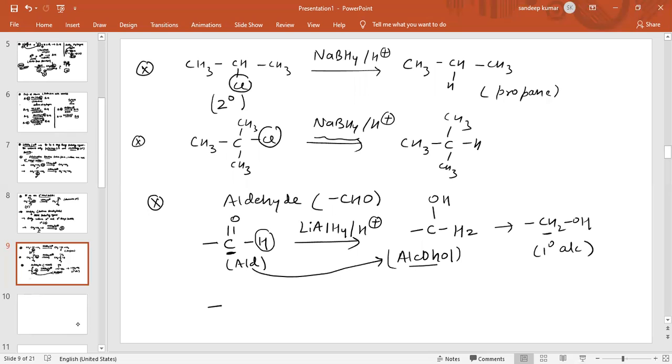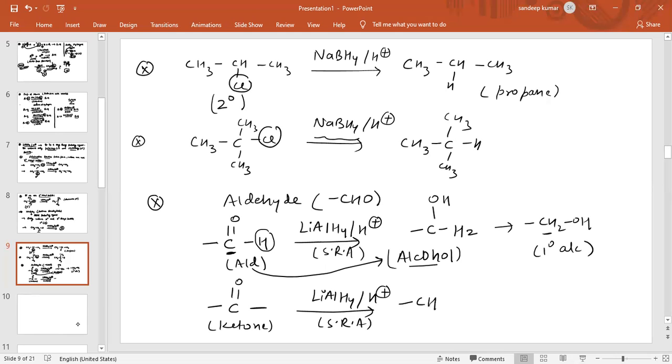In the same way, if a ketone is given, this is the ketonic group, and we use lithium aluminum hydride in presence of acidic medium. Again, this is a strong reducing agent. Now there is addition of hydrogen, one hydrogen at this carbon and one hydrogen at this oxygen, and the pi bond will be removed.